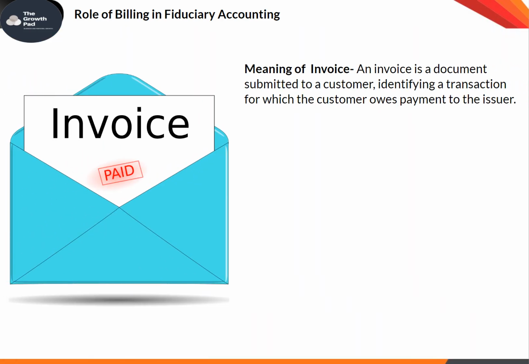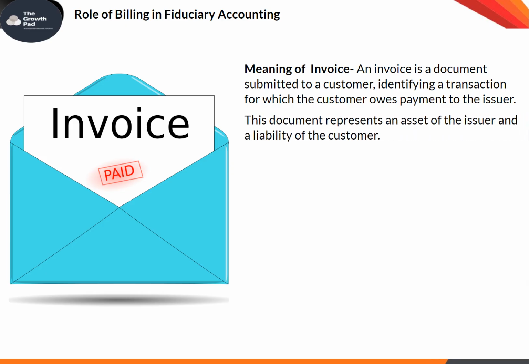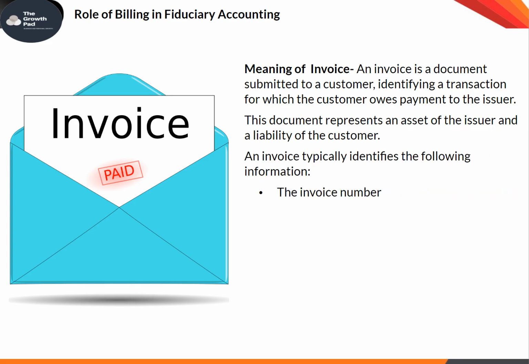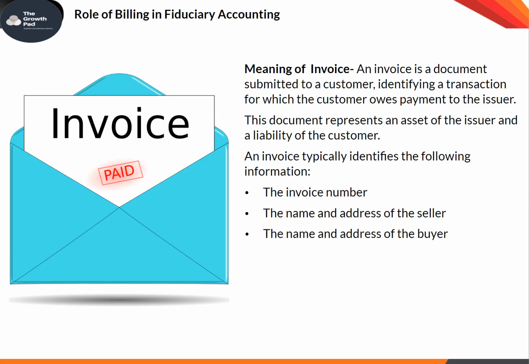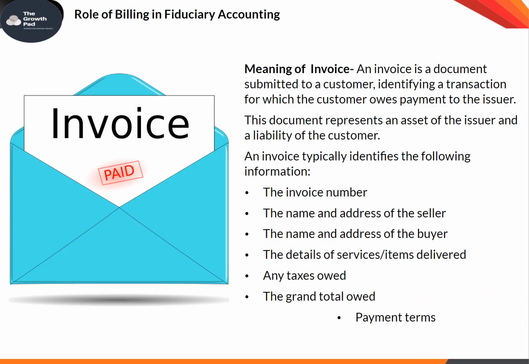Meaning of invoice. An invoice is a document submitted to a customer, identifying a transaction for which the customer owes payment to the issuer. This document represents an asset of the issuer and a liability of the customer. An invoice typically identifies the following information: the invoice number, the name and address of the seller, the name and address of the buyer, the details of services or items delivered, any taxes owed, the grand total owed, and payment terms.